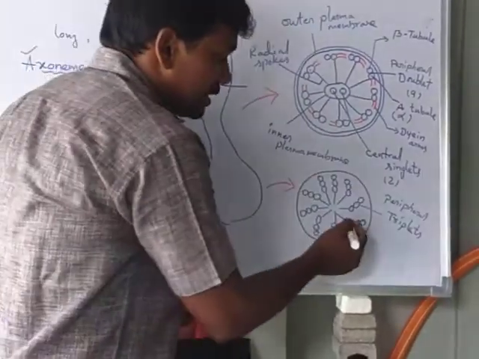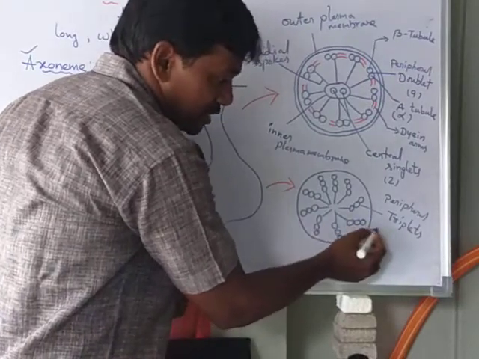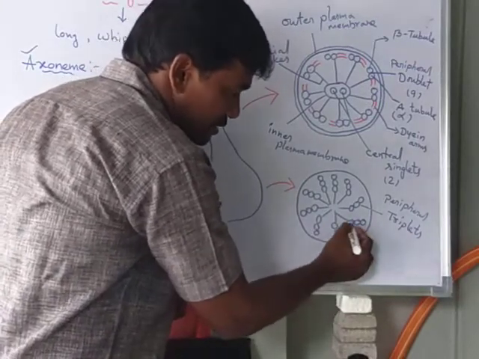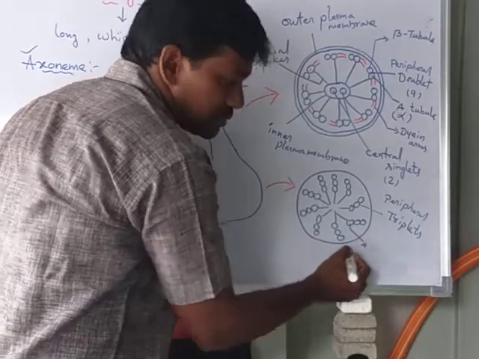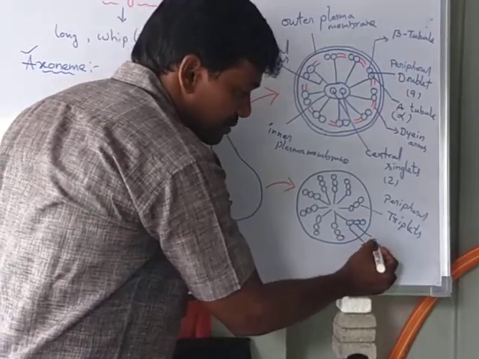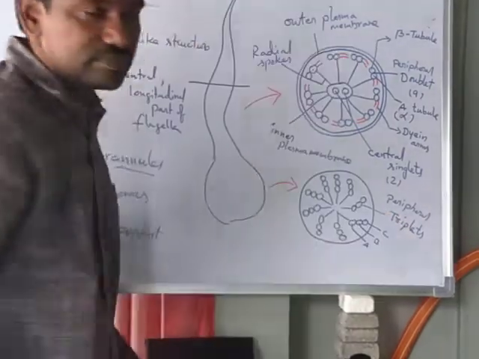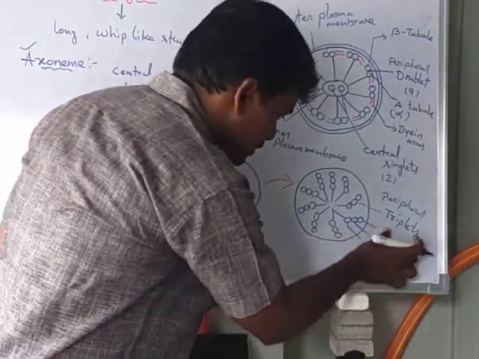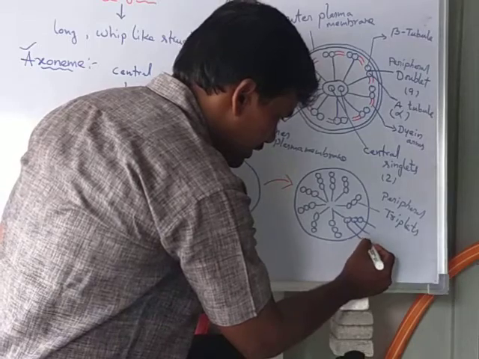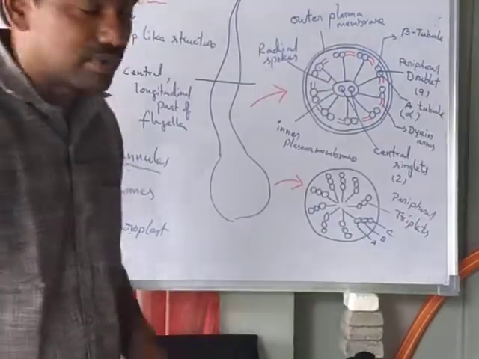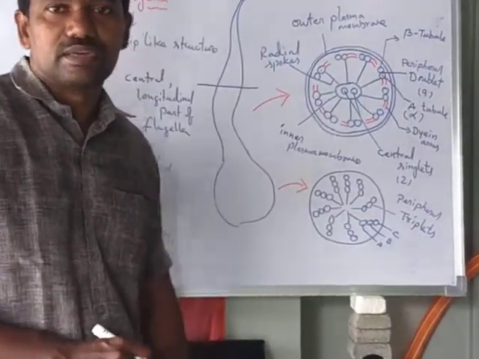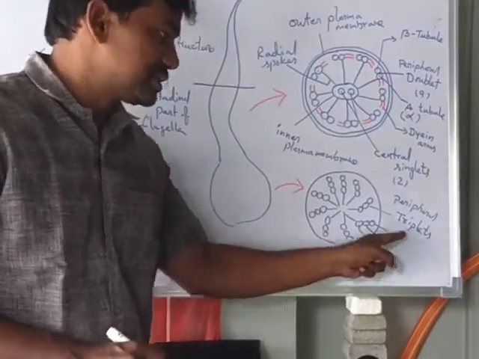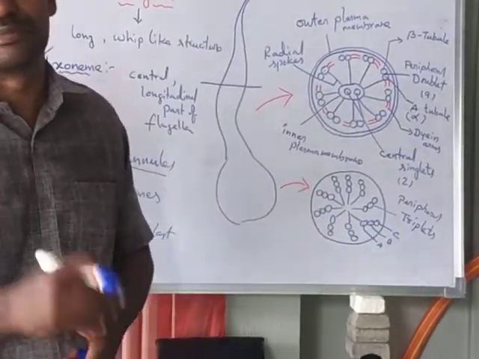From the central part onwards, this one is the A microtubule, this is the B, and this is the C. These are the triplet microtubules.